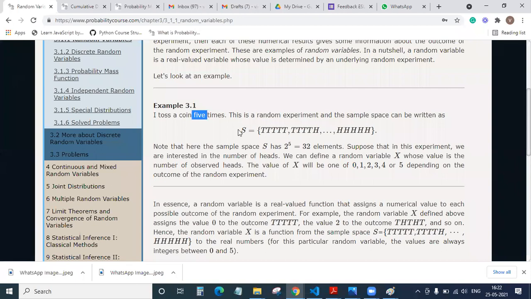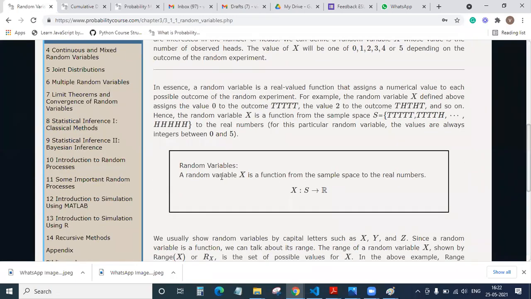Therefore, if you see the sample space, what is a sample space? Sample space is nothing but the space which contains all the possibilities of your experiment. Whatever experiment you conduct, it will contain all the possibilities of it. In this sample space you can see all the possibilities. How many elements will be there? It is 2 raised to 5, so there will be 32 elements.